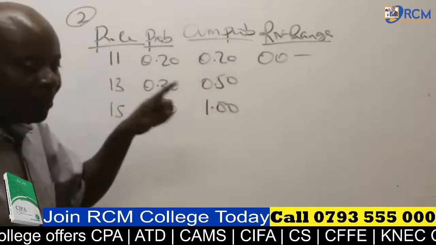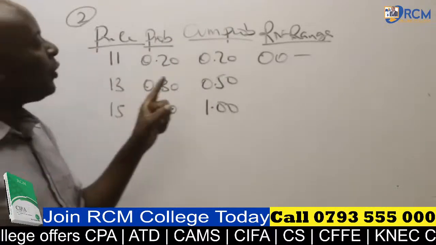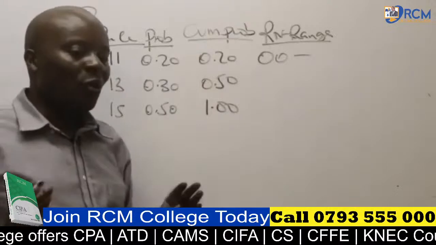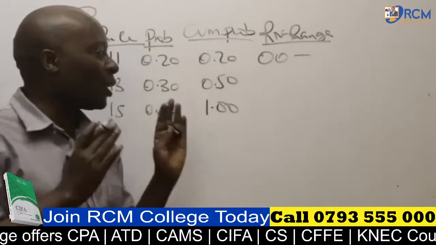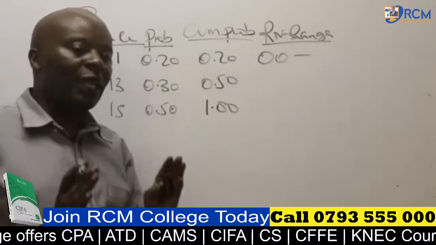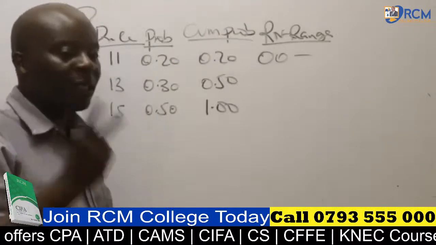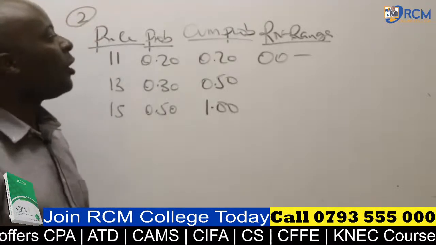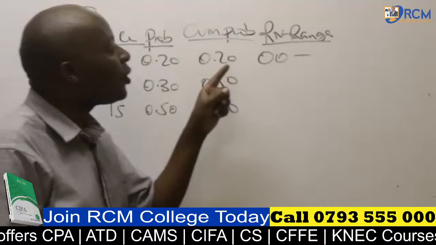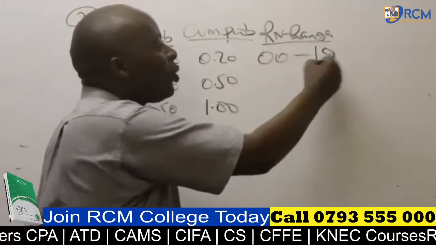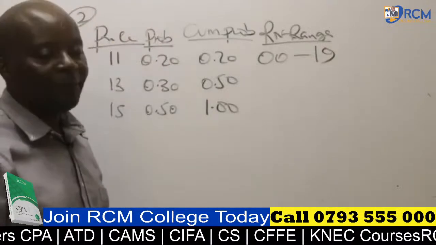You can't start making that a high school argument of telling us that this 0 is not significant. No. For us, when we see these guys giving us 0.20, it means that the level of accuracy is 2 decimal places. So then it will be 00 all the way to 20 minus 1. So 20 minus 1 gives me 19.